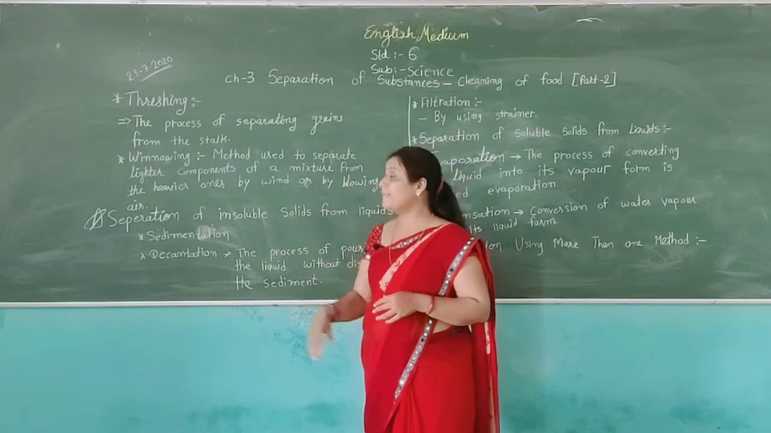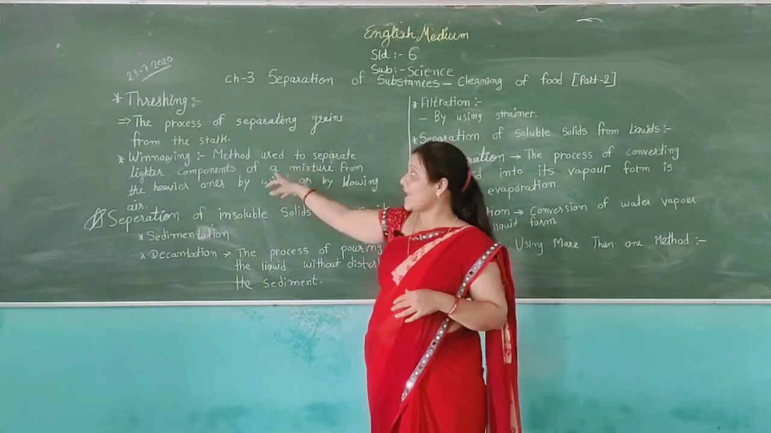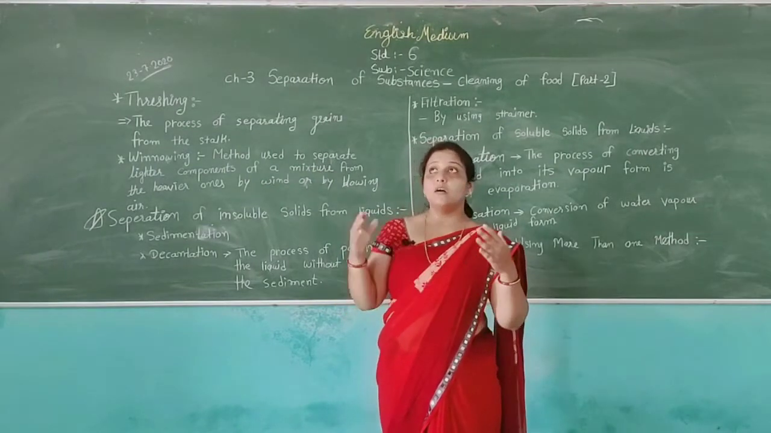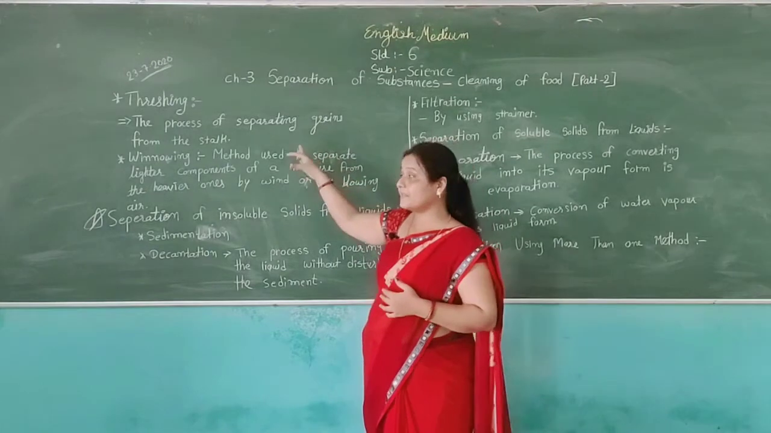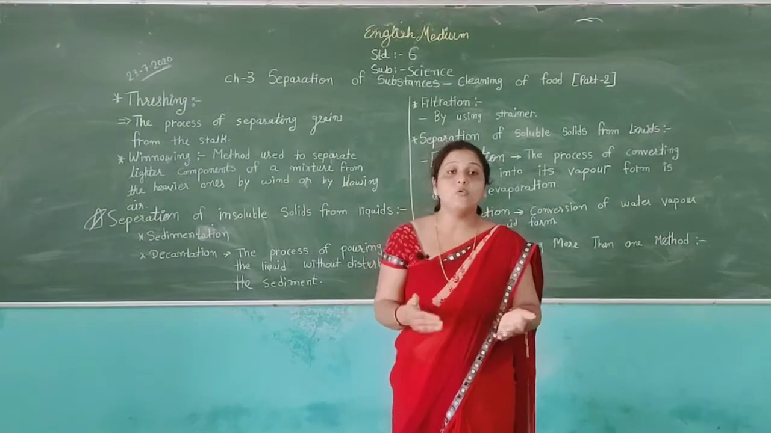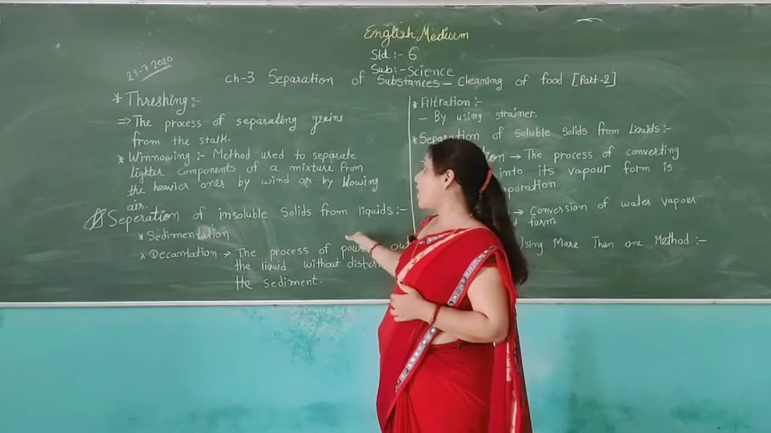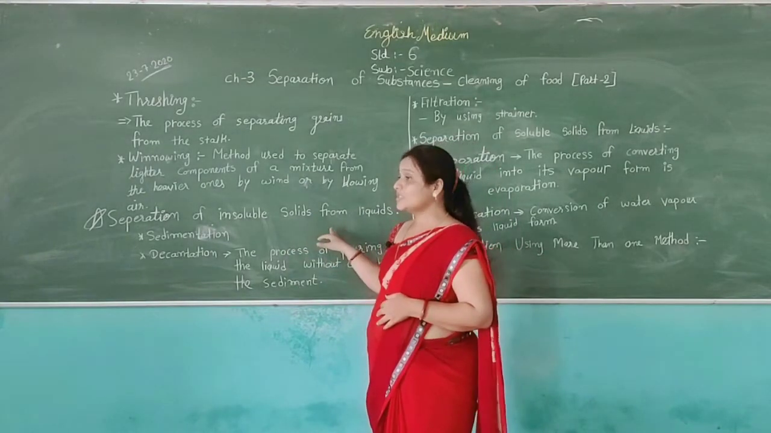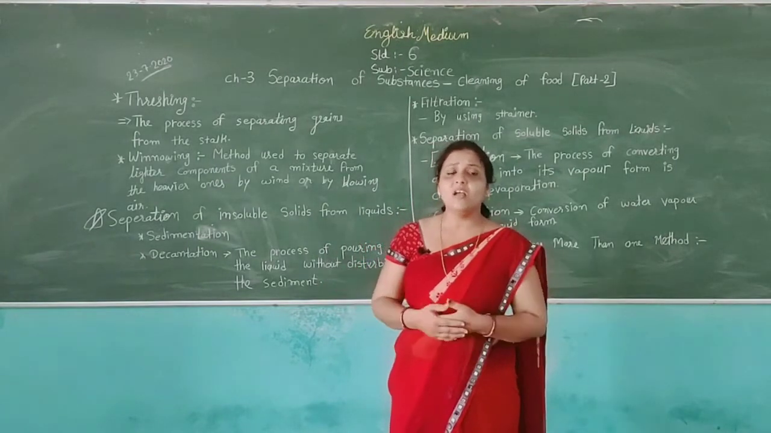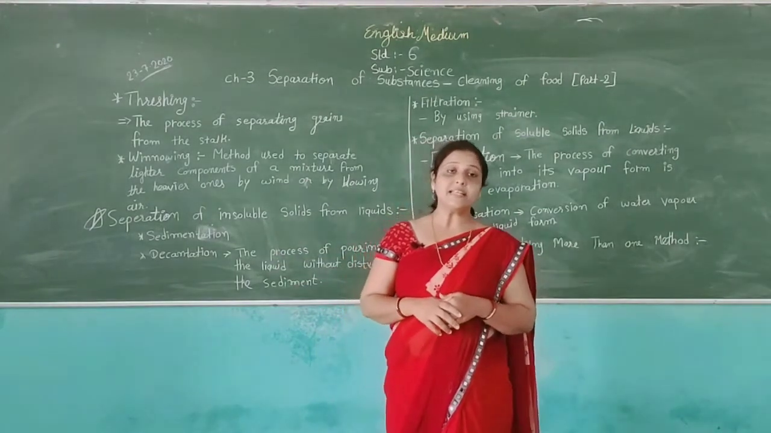Then after that, separation of insoluble solids from liquid. We have already discussed the other two types, which belong to the separation of solids from other solids. Now we will discuss the separation of insoluble solids from liquids. We can sometimes get a mixture of liquid and insoluble solids. Then how can we separate them? We can separate them using different methods which are given in our textbook.